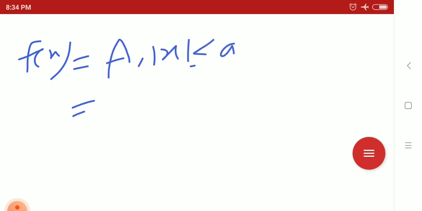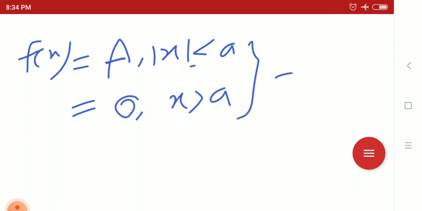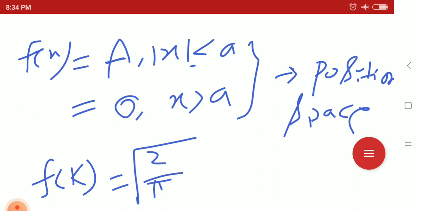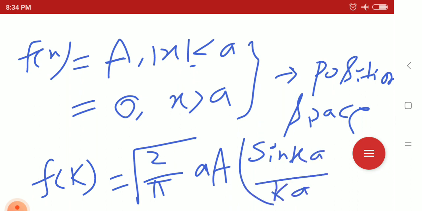In the position space, we are writing that f of x equals a for mod x less than or equal to a, and 0 for x greater than a. And in the momentum space, let's call it f of k, we will get root 2 by pi a of a sine ka divided by ka.